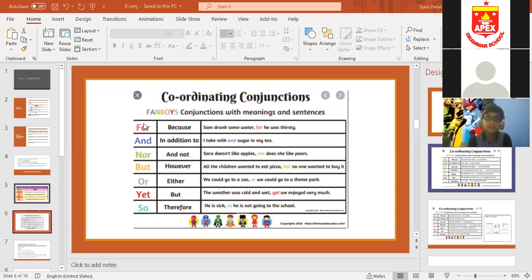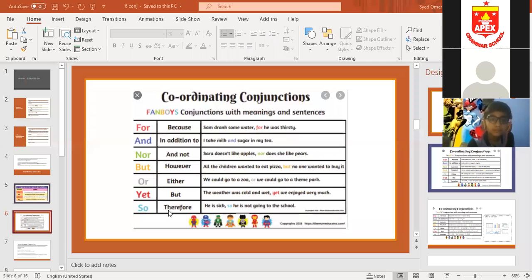FANBOYS: F for, A for and, N for nor, B for but, O for or, Y for yet, S for so. So FANBOYS, these are 7 in number. For means because, and means in addition to, nor means and not, in a negative manner, but means however, or means either, anyone, yet and but, same meaning.